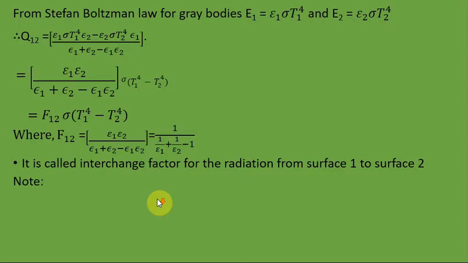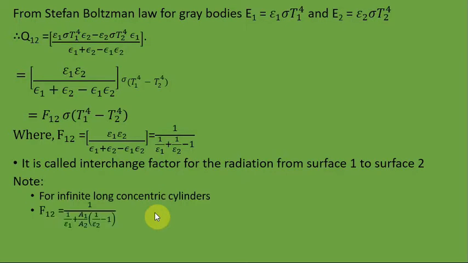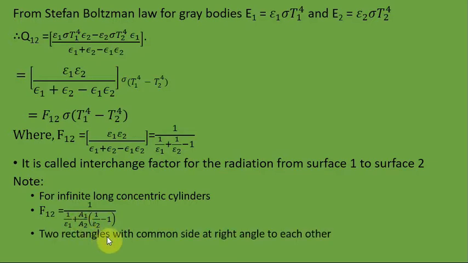Some notes: for infinitely long cylinders, this is the equation for the view factor, and for rectangles with the common sides at right angles to each other, F12 can be simplified into this form.